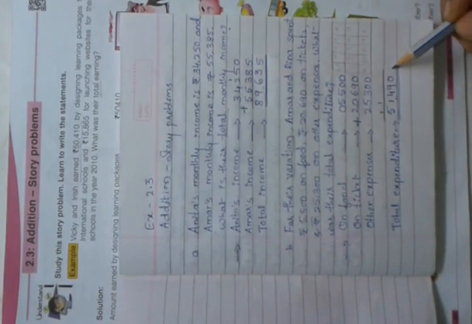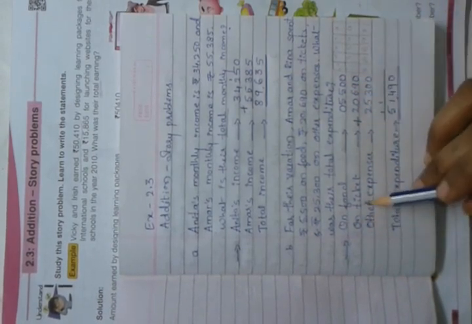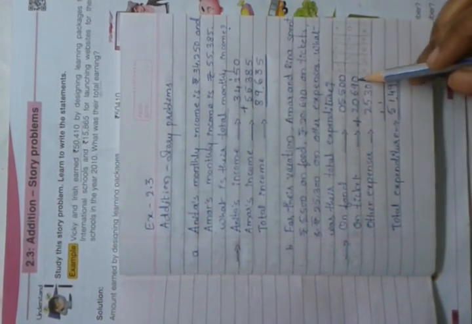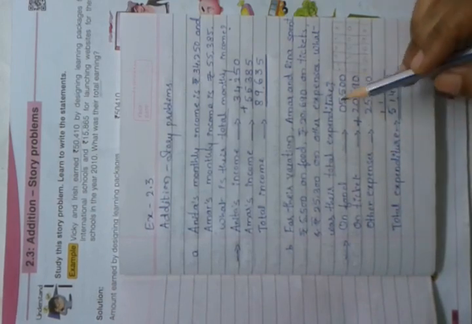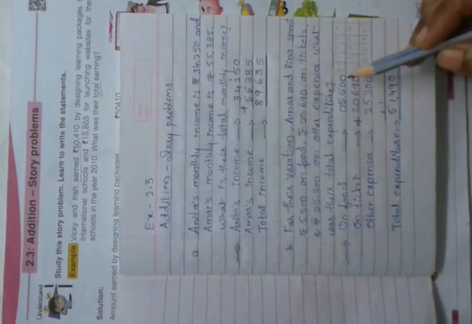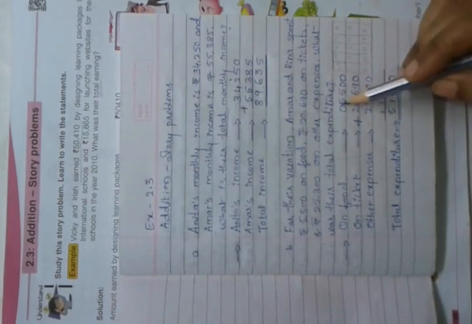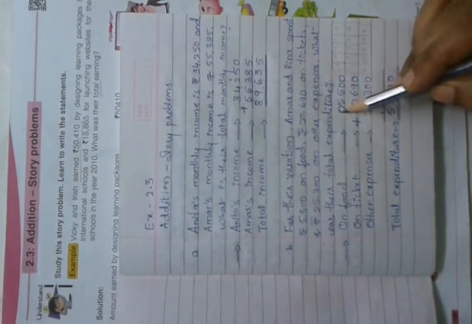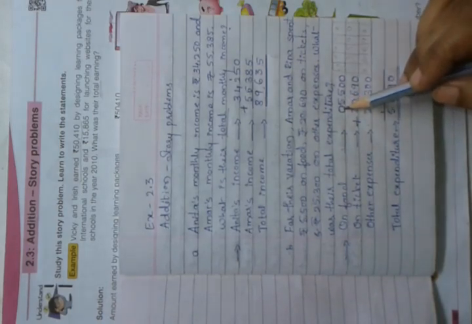This is known as the sum. I have written 0 here. Why? Because 5,500 is a 4-digit number and 20,690 is a 5-digit number, so to avoid confusion I write the 0 here.